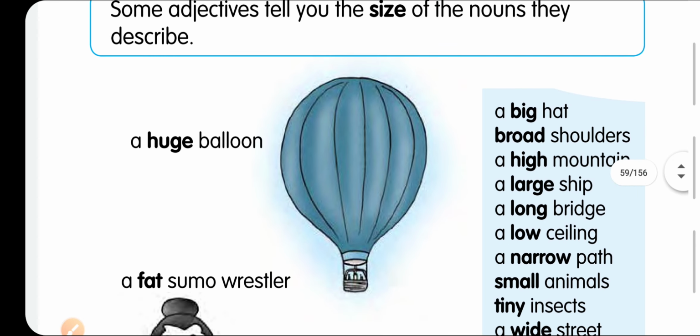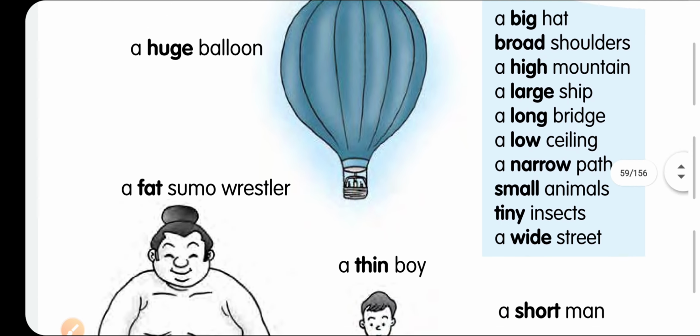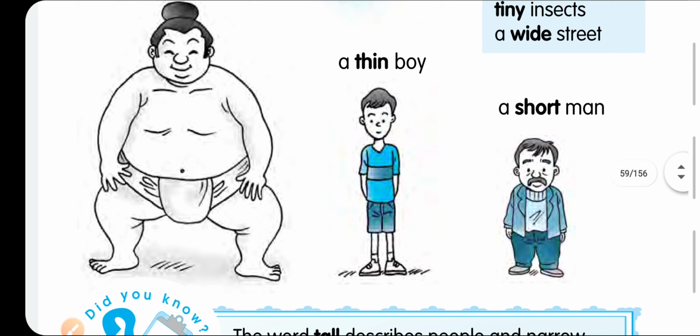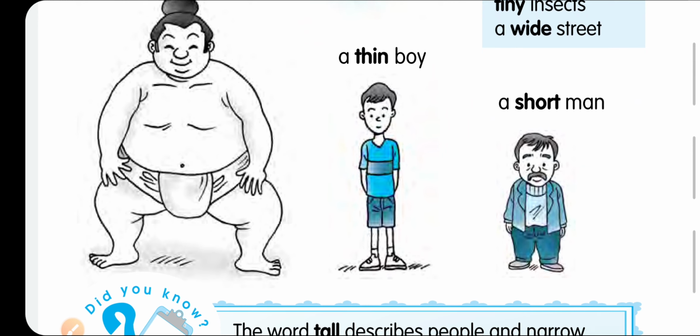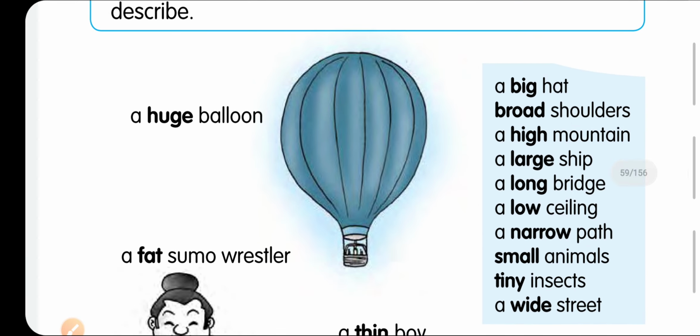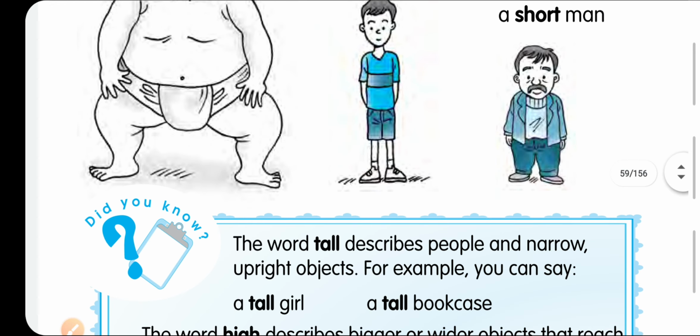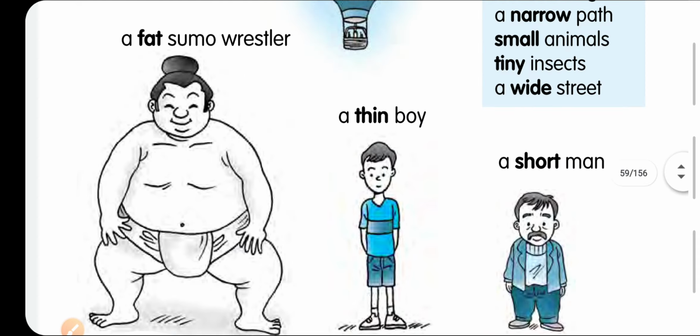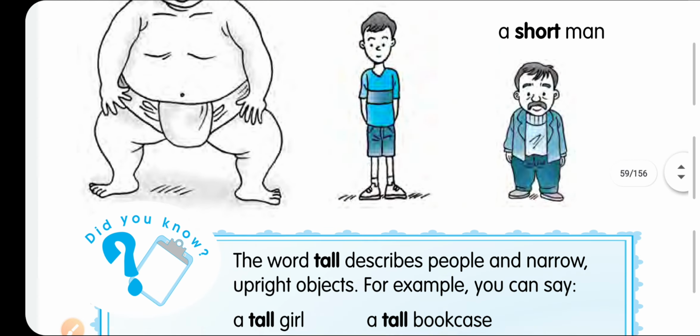And the fourth type of adjective is adjective of size. A huge balloon. How is the balloon? Whether it is small or big, it is a huge balloon. A fat sumo wrestler, a thin boy. You can see here a thin boy, a short man, a short-heighted man. So this is clearly indicating the size of the objects: a large ship, a low ceiling, a narrow path, small animals, teeny insects. All these are indicating the size of the objects. So these are called the adjectives of size.